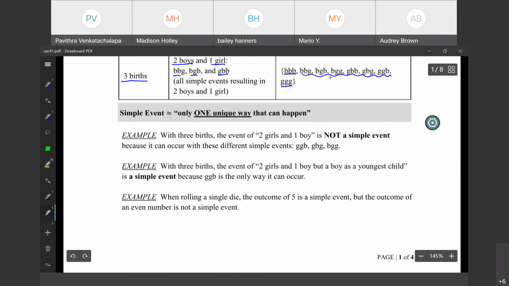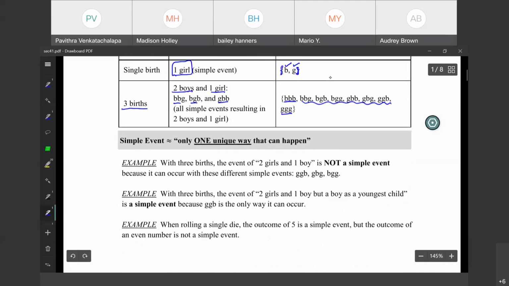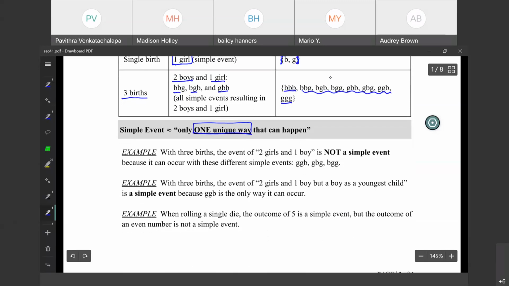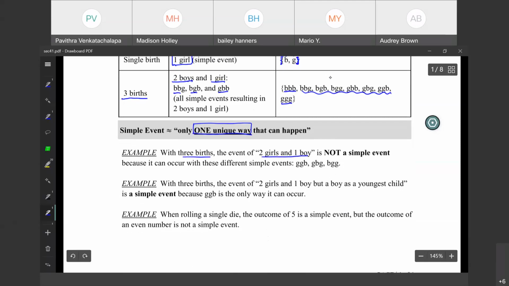So these are other examples. A simple event is nothing but only one value or only one result. Now, for example, with 3 births, the event of 2 girls and 1 boy is not a simple event. Why? Because it can occur with 3 different simple events, that is these 3. And that is why we do not call that a simple event.